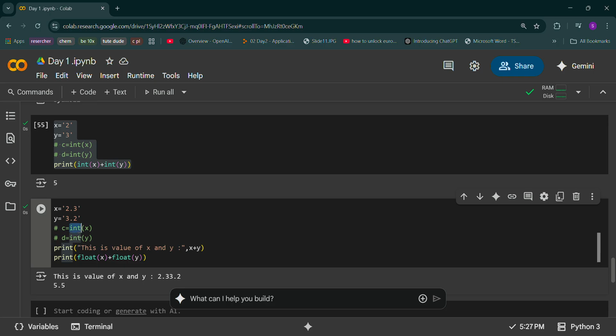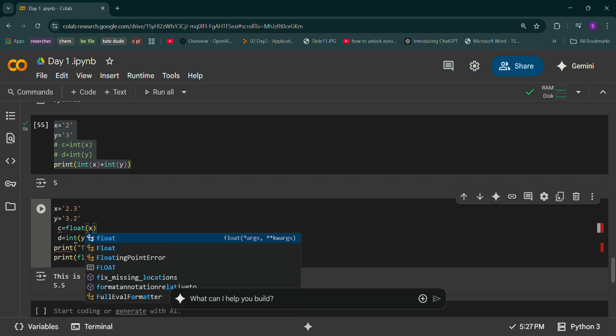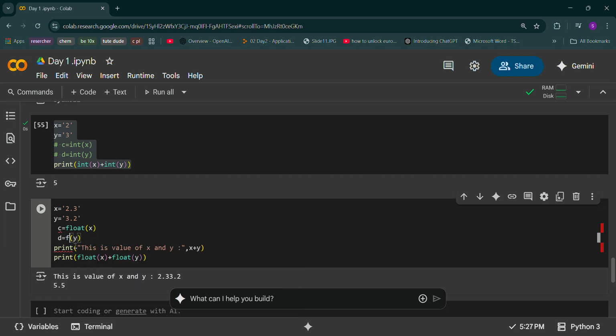Is it a weird thing we are getting? And the one after converting the string, we are getting a perfect answer as 5.5. You can add 2.3 plus 3.2, and we are getting 5.5. This is how you can do it.